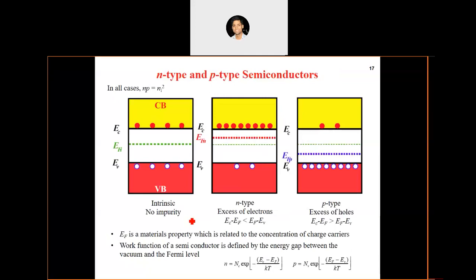So far what we were discussing was the intrinsic semiconductor, meaning there are no impurities in that semiconductor. Now let us see how we can bias the semiconductor. In an intrinsic semiconductor, n is equal to p, the concentrations of electrons and holes are the same. For any practical purpose we need to have one type of semiconductor, either n type or p type. So the definition of n type,